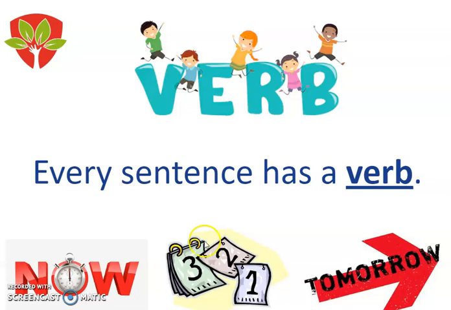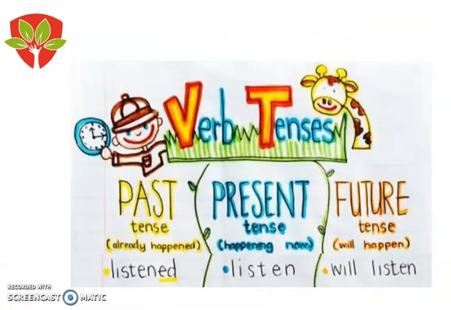The verb is the part of the sentence that tells us what is happening right now. That means in the present, what has already happened. That means yesterday or before that. Or what will happen in the future. That means tomorrow. In here, guys, as you can see, when we change the time, that means past tense, present tense, and future tense, we change the tense of the verb, as you can see here, and the sentence as a whole.